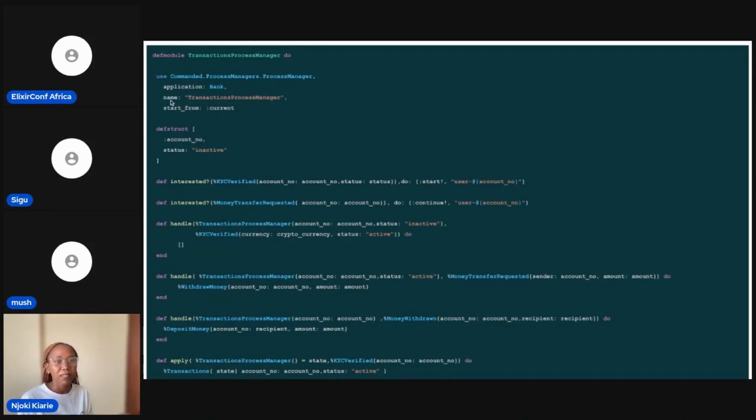Oh, and something else: process managers have unique names. They have unique names because they are all subscribed and they need to listen to events. And this variable, start from, is you saying where you want your process manager to start listening from. You can start from origin, from when the events were first created, or you can start at a different time. Maybe you want to start from the newest event, so current.